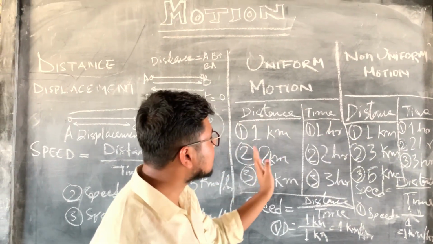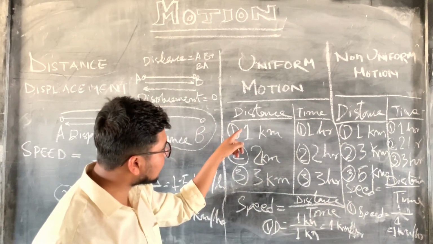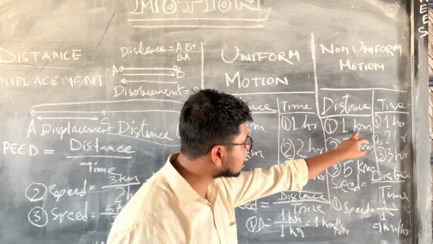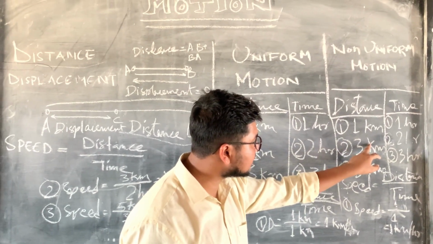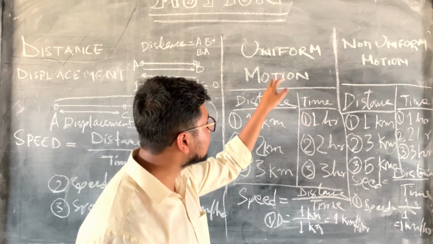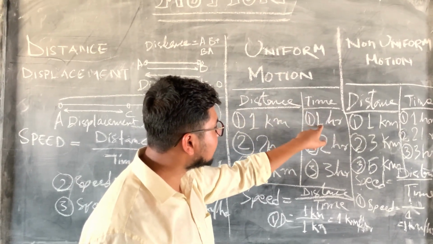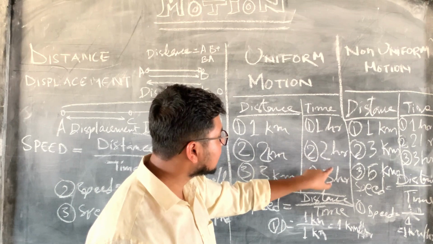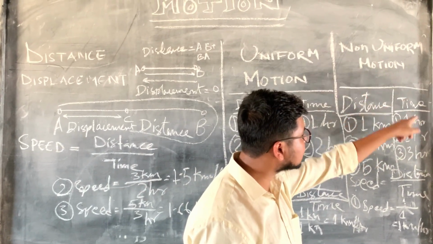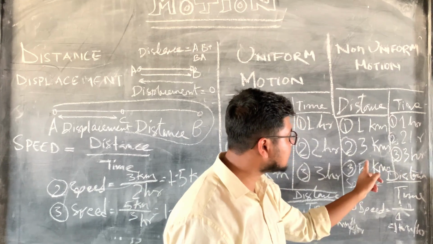If we compare these two tables, in uniform motion the intervals are the same, but in non-uniform motion the distance is different.